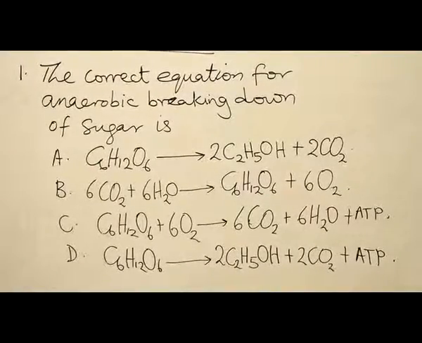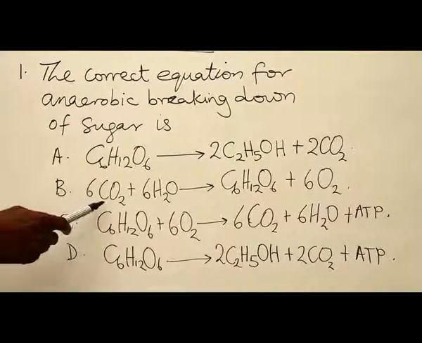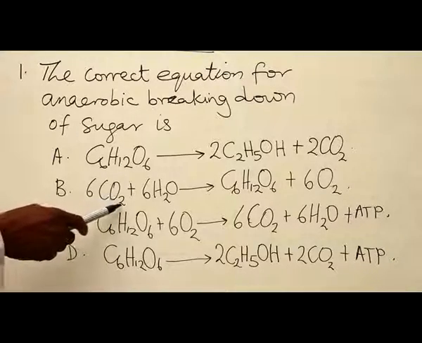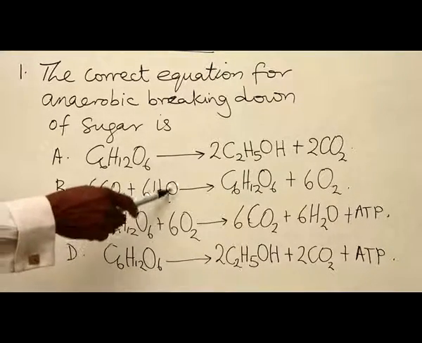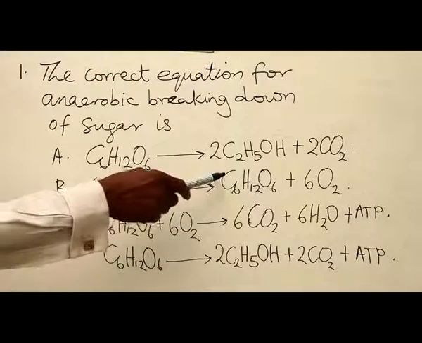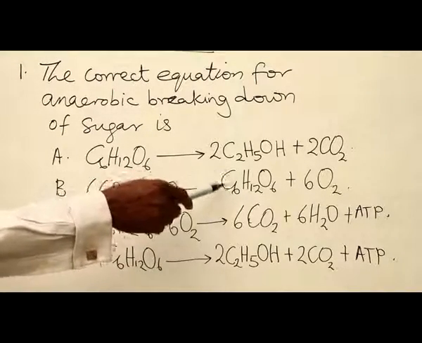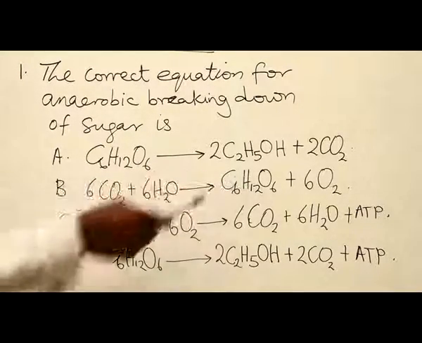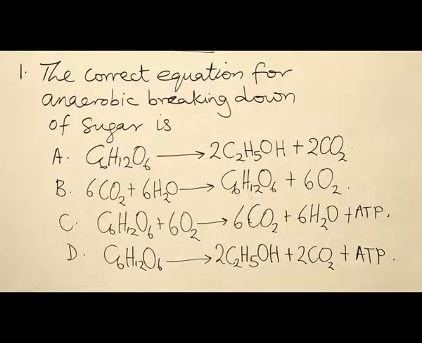B, 6 molecules of CO2 plus 6 molecules of H2O to give a molecule of C6H12O6 plus 6 molecules of oxygen, O2.